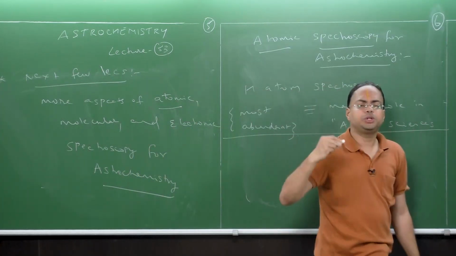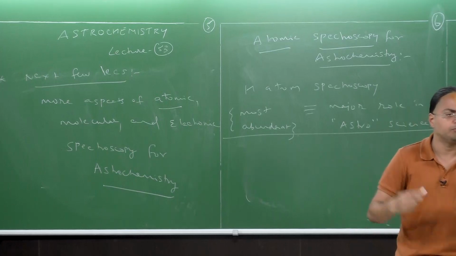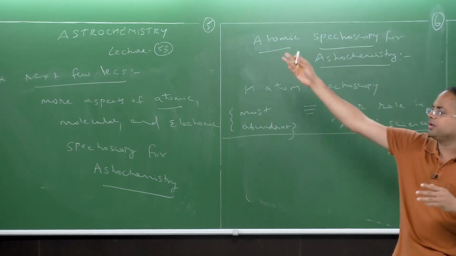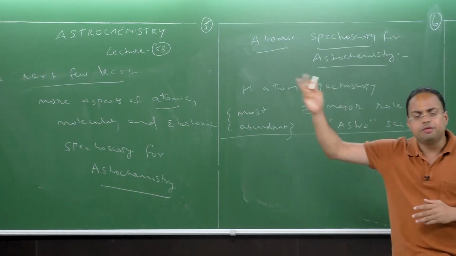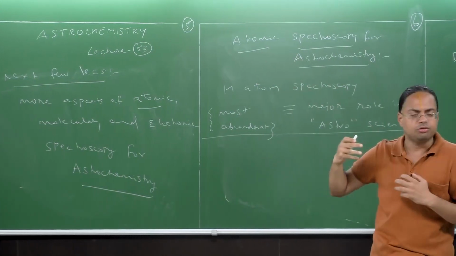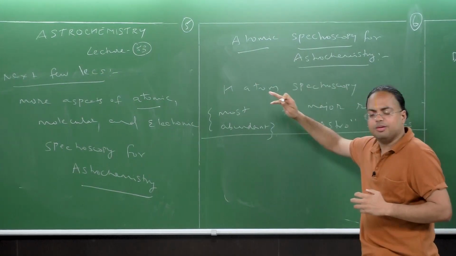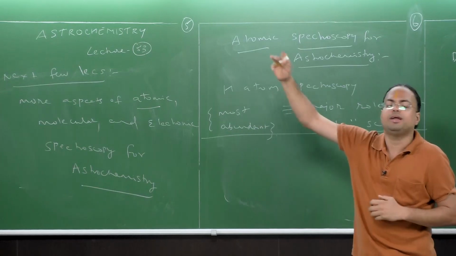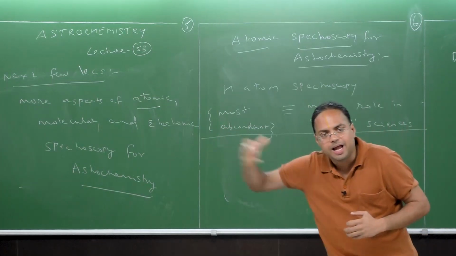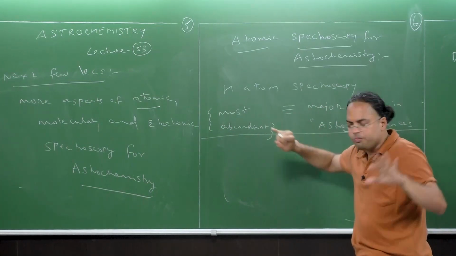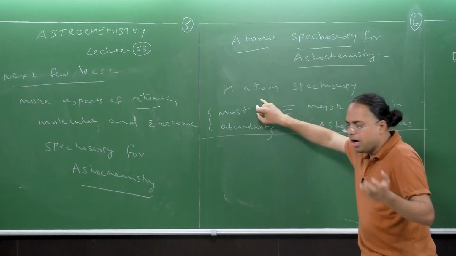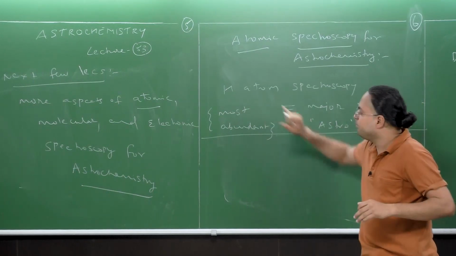Now, when you talk about the hydrogen atom spectrum, especially the light coming from various interstellar sources, because H atom is dominant there, a lot of interstellar sources emit lines which correspond to various atomic emissions and absorptions from the H atom.